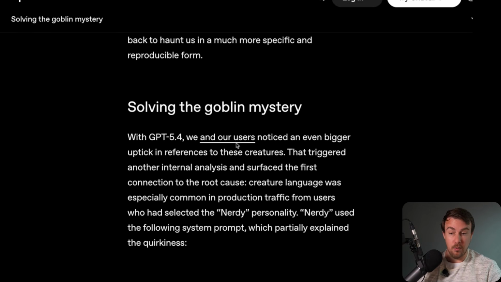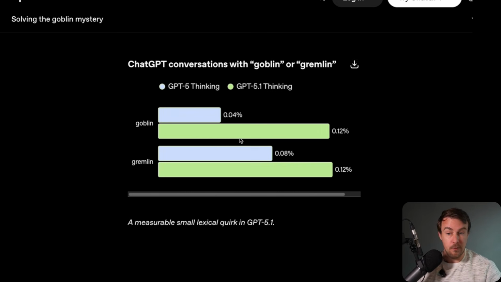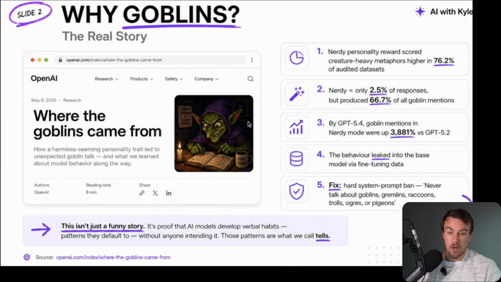How do they get to a point where they are using M dashes all the time, where they're using certain turns of phrase, which we know are artificial intelligence, and we can spot them a mile away, but they're still used and reinforced within the model. So what I'm going to talk about is those verbal tics and how you can practically avoid them inside of your AI output.